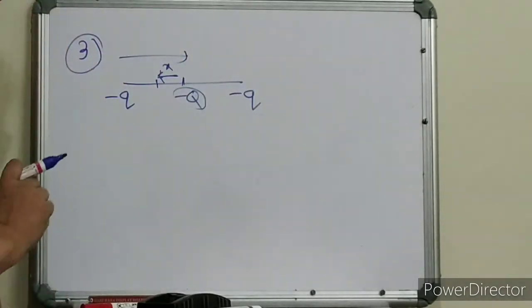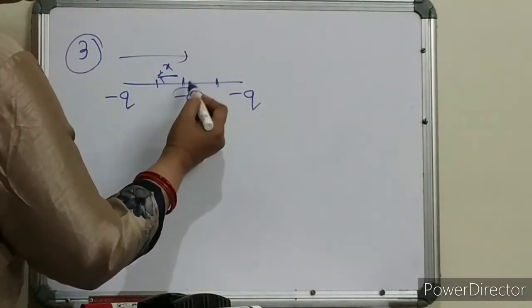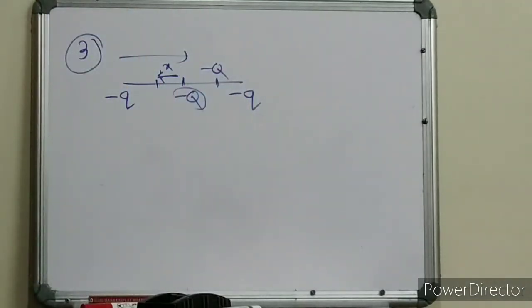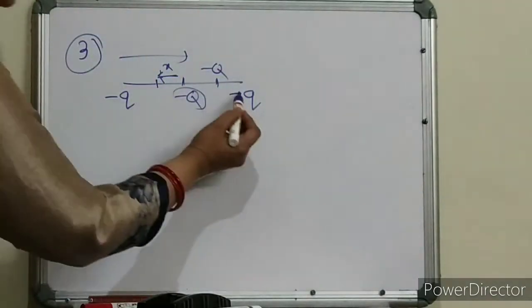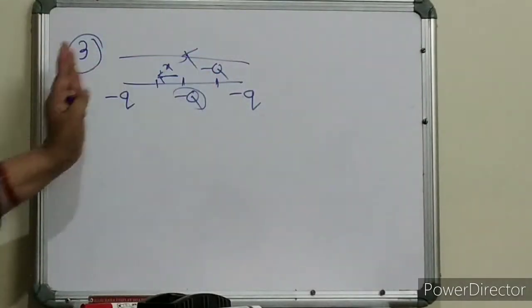Here also, see what will happen in this case? If I displace this minus q over here, then what will happen? Again this minus q will push minus q in this direction.